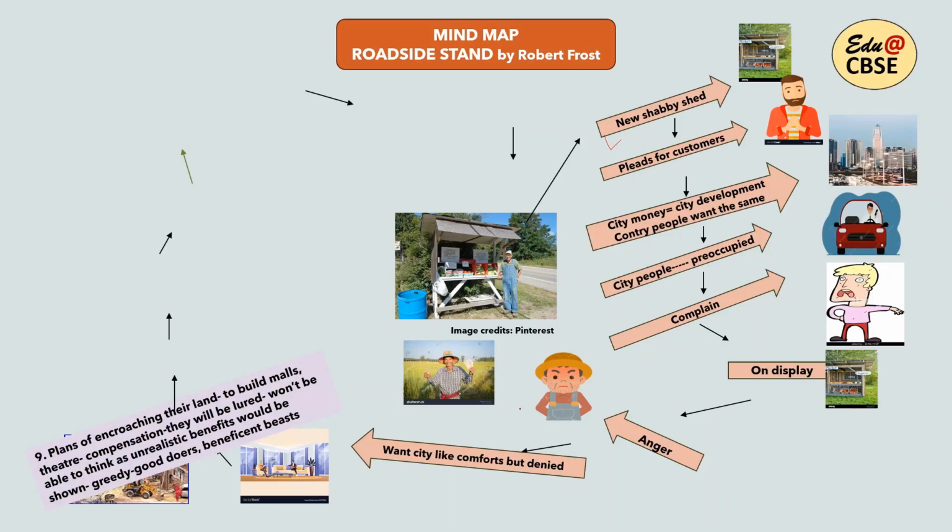Why? To build malls, theatres, and they want to give them compensation. They want to lure them by showing them money, by giving them compensation. So these farmers will be lured and they won't be able to think, as unrealistic benefits would be shown. These innocent people won't be able to think about why such a huge amount of money is being offered to us. They'll be shown that they'll be building malls and theaters there, and then they can